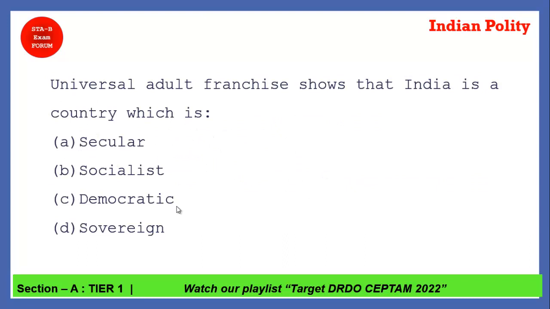Next one: universal adult franchise shows that India is which country? Yes, it means that we are a democratic country, where people who are 18 years old can choose their representatives. Choosing representatives from the people is called democratic. So option C is the correct answer.